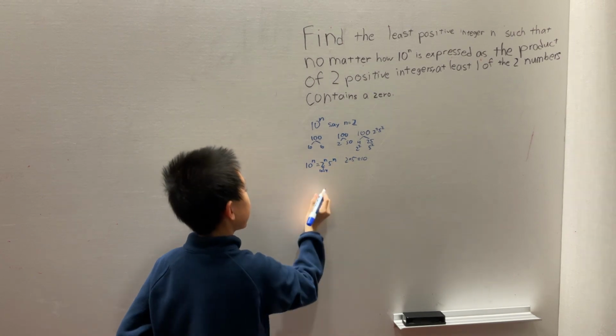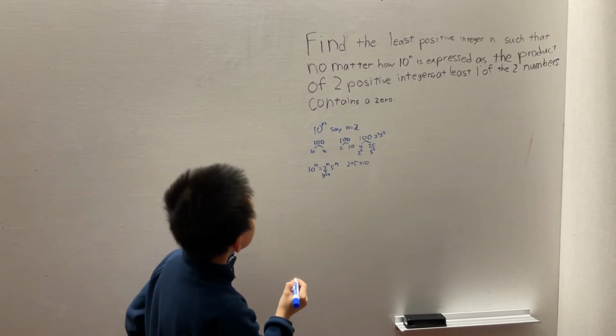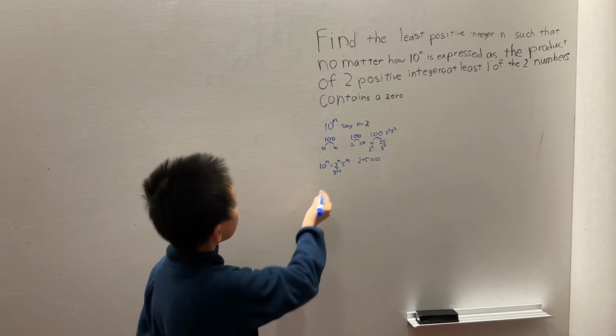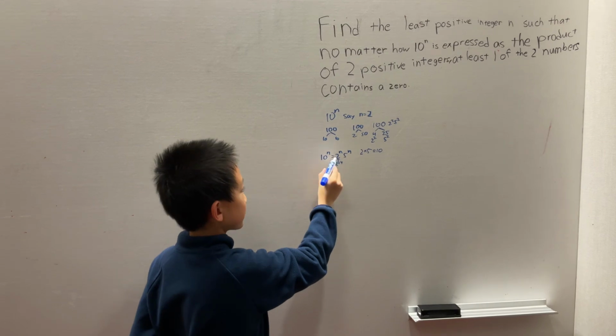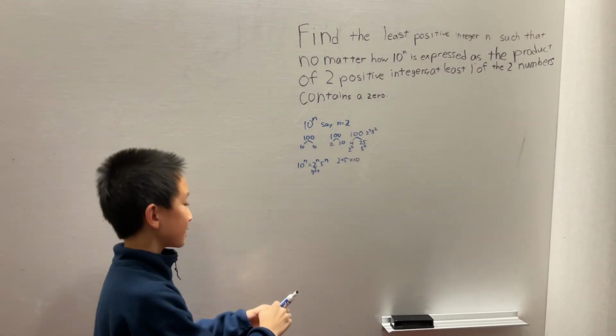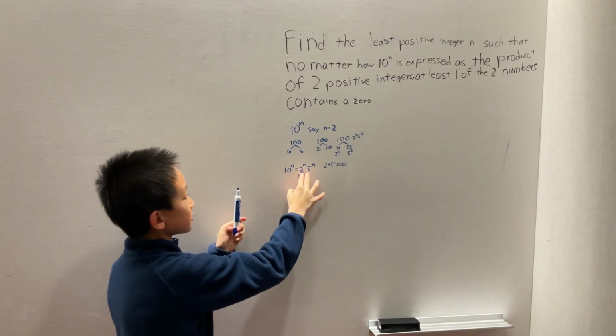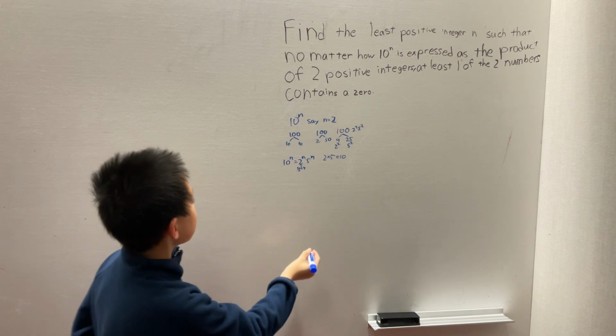You should probably know that 1024 is a power of 2, specifically 2 to the power of 10. That's what comes to mind first, but is there anything smaller that would satisfy there being a 0 in one of these two terms? Because we're basically looking for the smallest possible n where at least one of these two terms contains a 0. That's what the question asks.